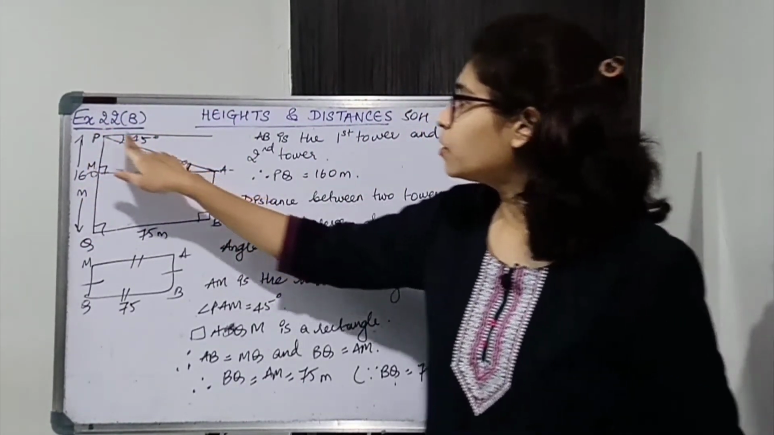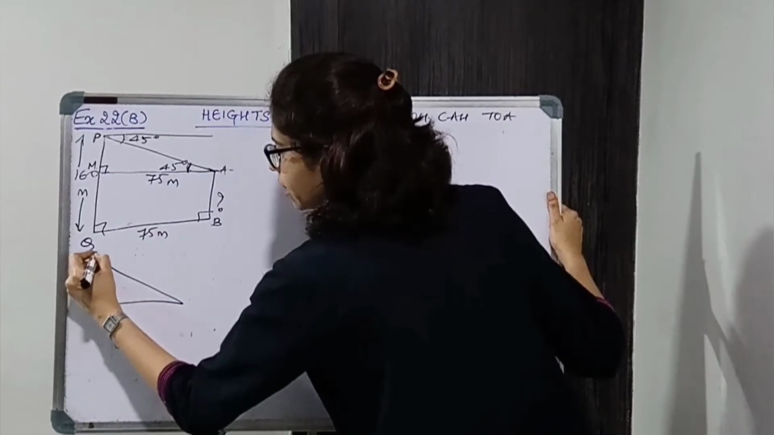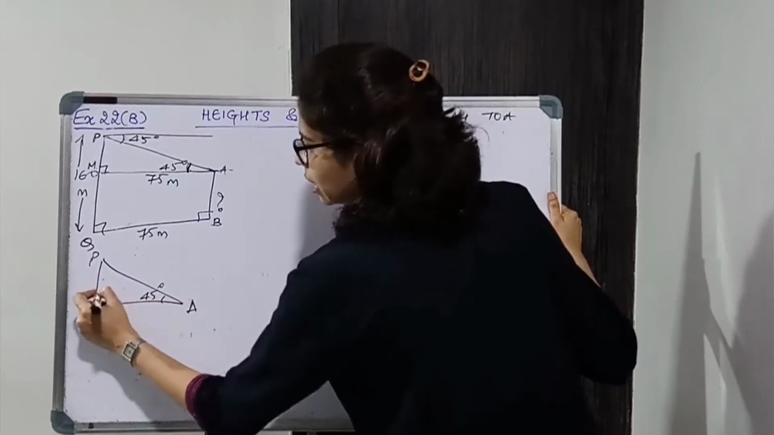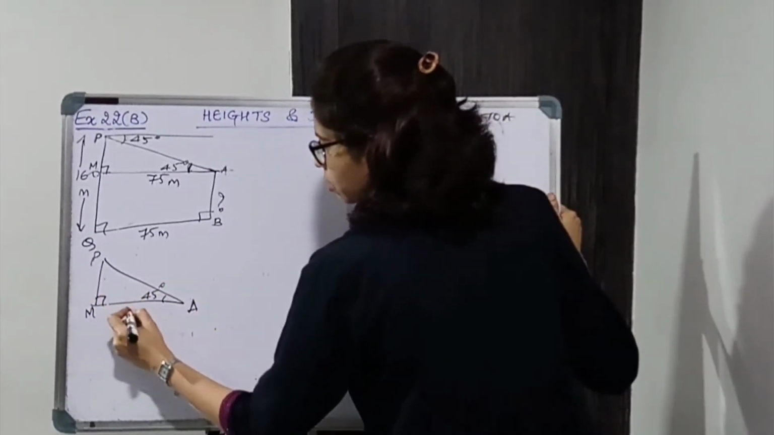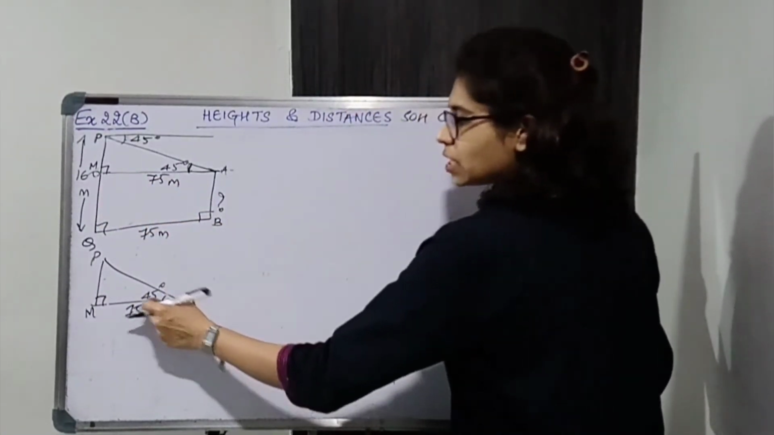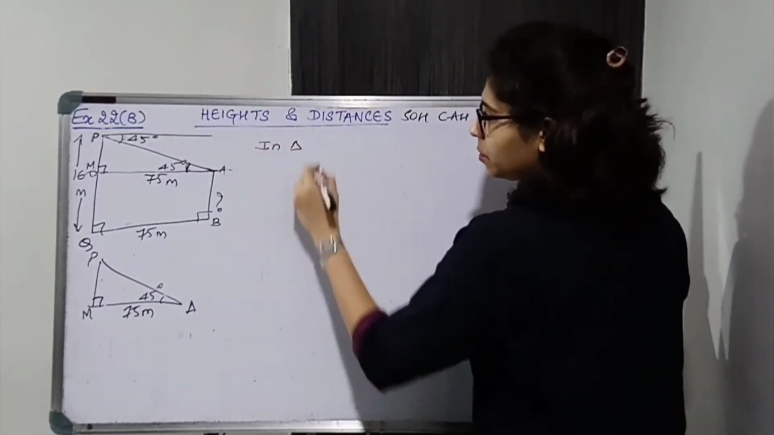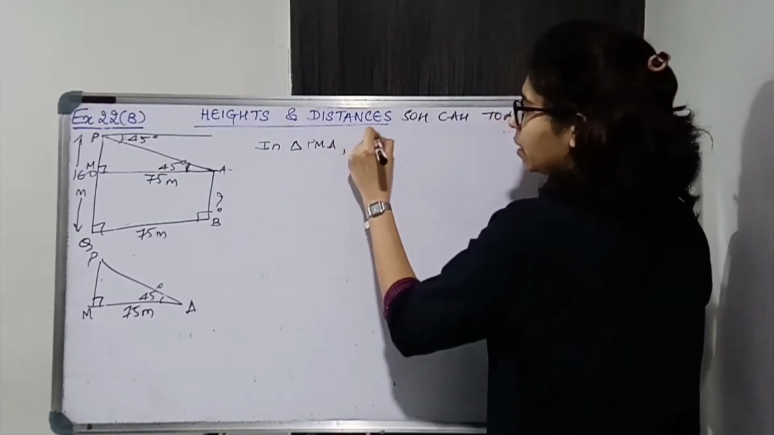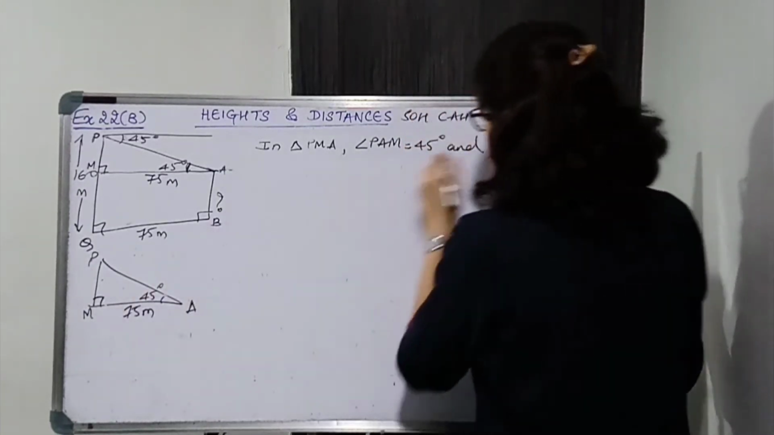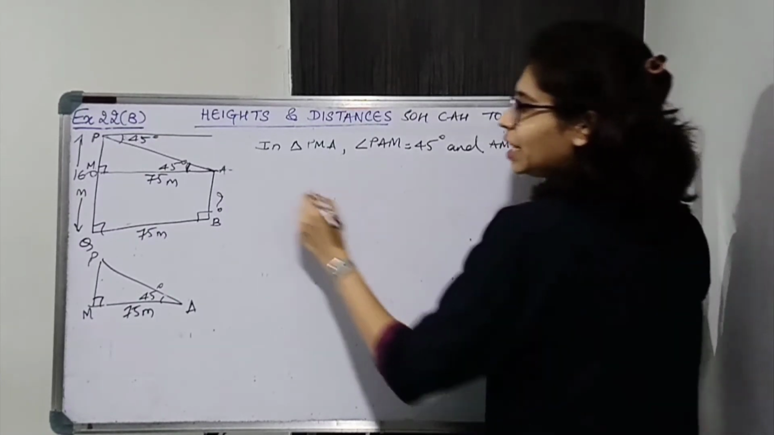So to find PM, we are going to consider this right angle triangle PMA, where PAM is 45 degrees and AM is 75 meters. We know one angle, we know one side, we can easily find PM using trigonometric ratio. So in triangle PMA, angle PAM is 45 degrees. Write down all the given information. And AM is equal to 75 meters. We'll take tan of the angle.